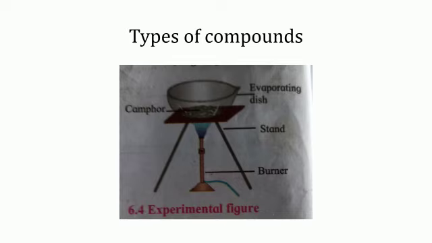Take some camphor in the evaporating dish. Heat the camphor in the dish strongly with the help of a burner. Find out what remains behind in the evaporating dish. Repeat the above procedure using limestone, washing soda, blue vitriol, sugar, glucose and urea instead of camphor. Record your observations. Now we will see what happens after this process is done.